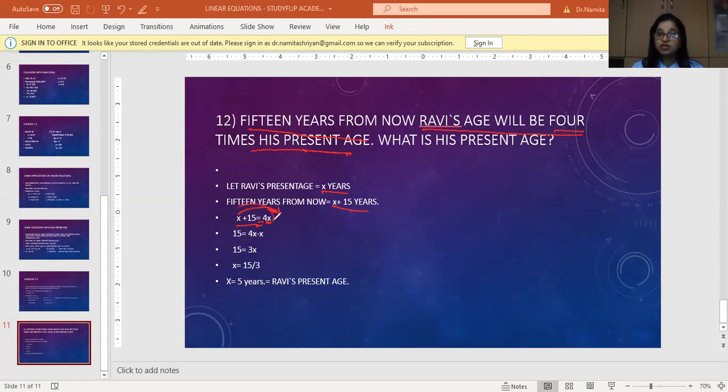Otherwise, if I had taken 4x to this side, I would have had to take 15 to the other side. It would be double the operation. So let us just take the variable to the other side. I get 15 equals 4x minus x. So 15 equals 3x. So x will be 15 divided by 3. 3 fives are 15. So I got x as 5 years. And what is x? It is Ravi's present age. So that is what has been asked, right? Isn't it easy? The present age we have been able to find so clearly and easily.